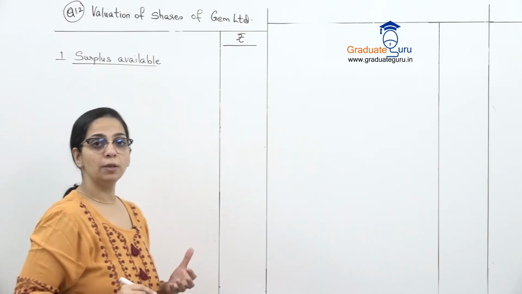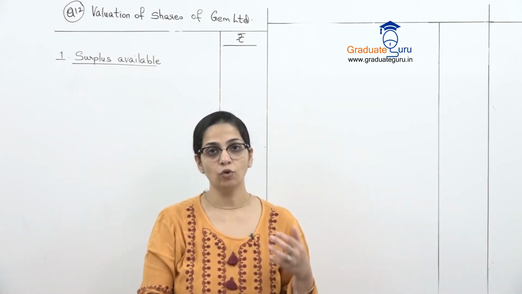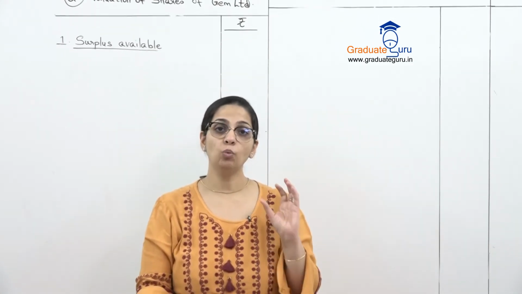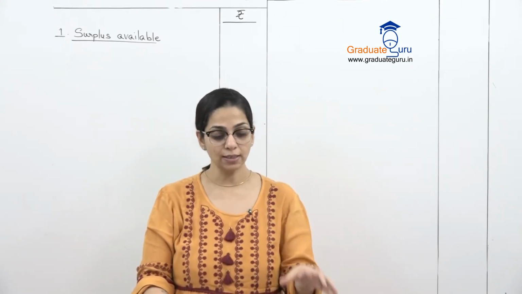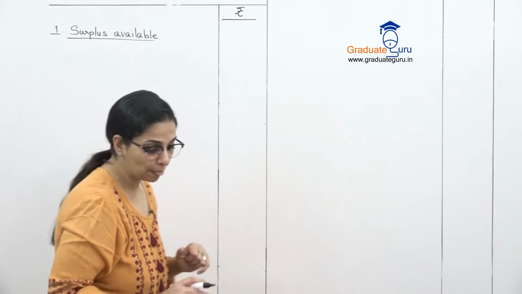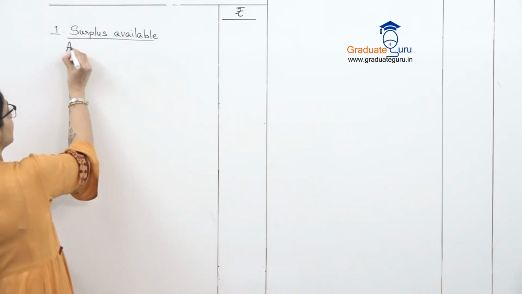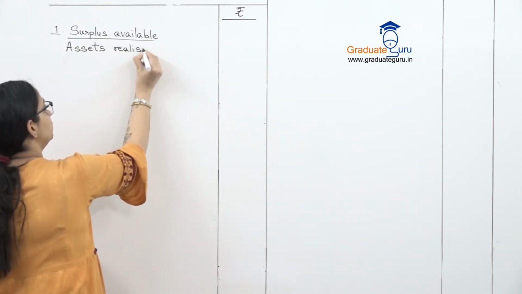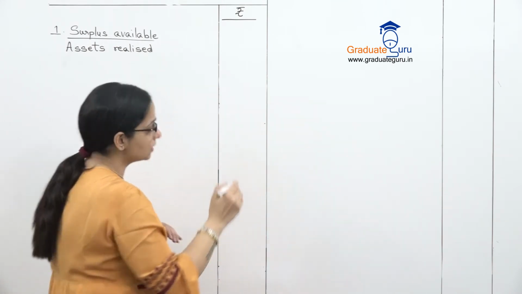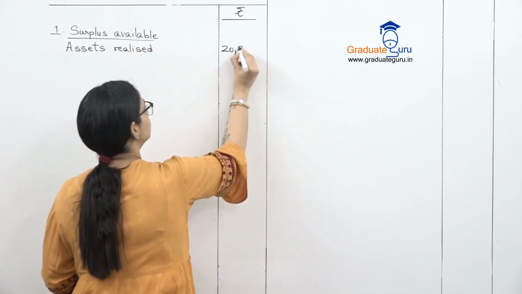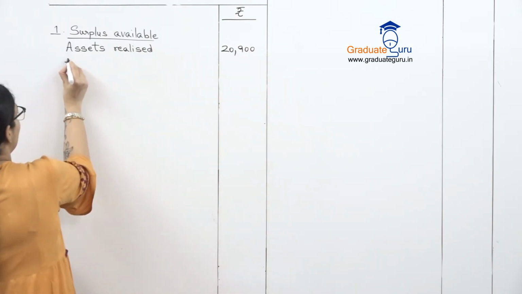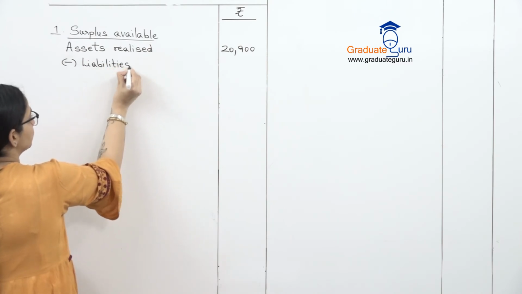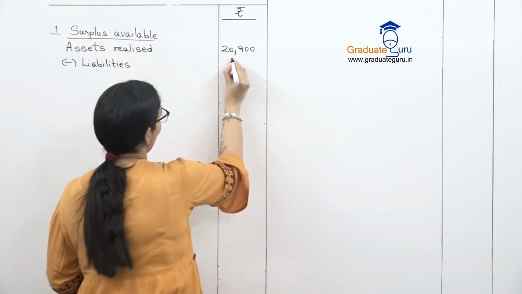Now what is surplus available? It means that whatever assets we have, we sell them, and from the amount that comes we will pay off the liabilities, and after that what remains for our shareholders is nothing but our surplus available. So first we'll take the assets realized, which is 20,900. From that we subtract our liabilities, which we have to pay, and the amount for liabilities is 5,000.